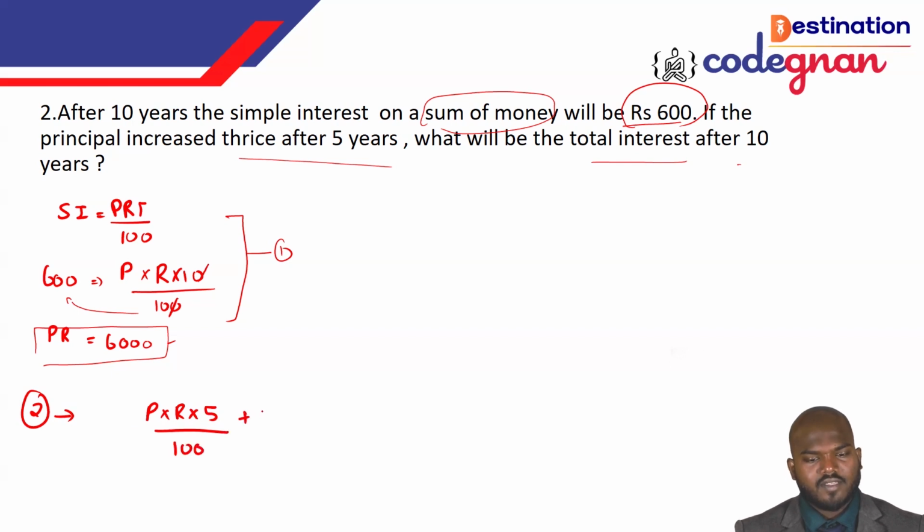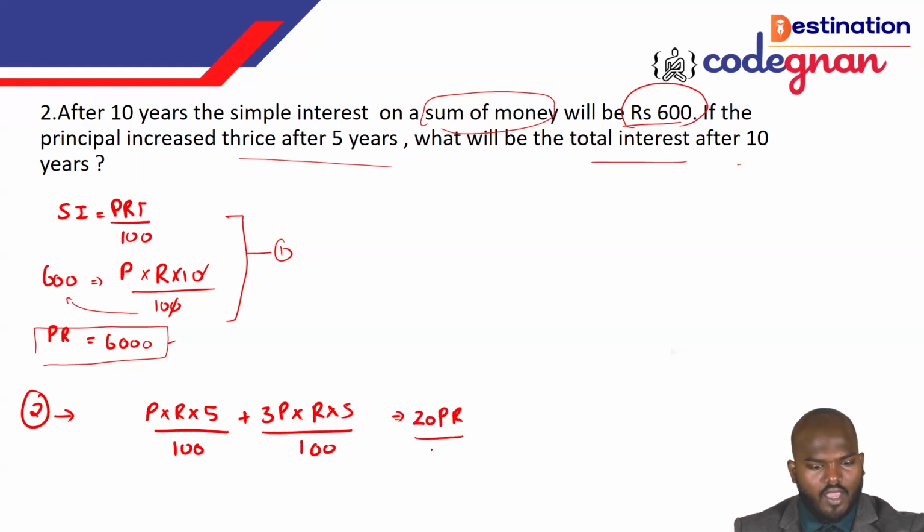Okay, and plus, P will become 3P because it is taken 3 times, thrice. So that is 3P times R times 5, because the time is again the remaining 5 years. So if you take it up, guys, the remaining 100. Okay, you see this below, we have the same value only. So if you take it up, this value will give you 15. So 15PR by 100 plus 5PR by 100 is equal to what? We can call it 20PR by 100. We can say here in this place.